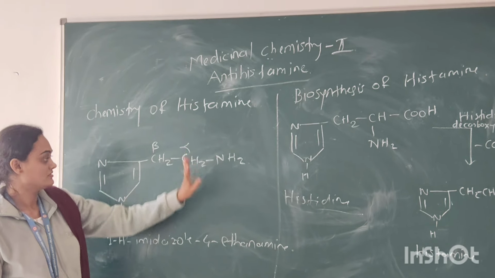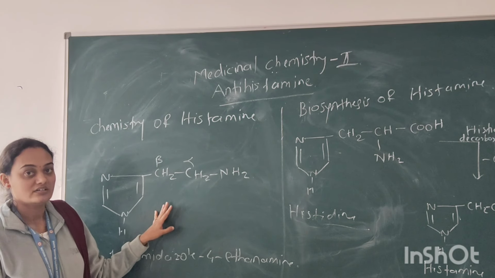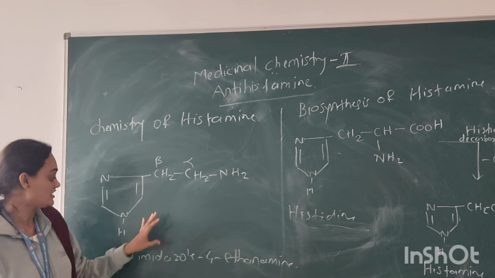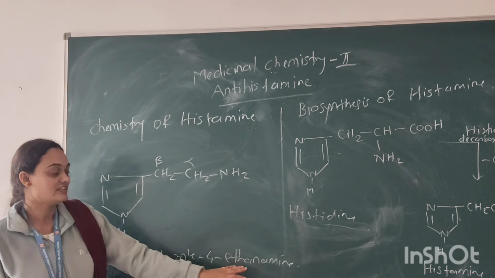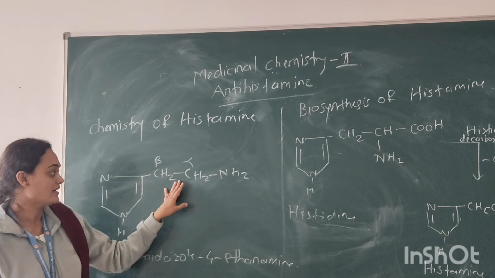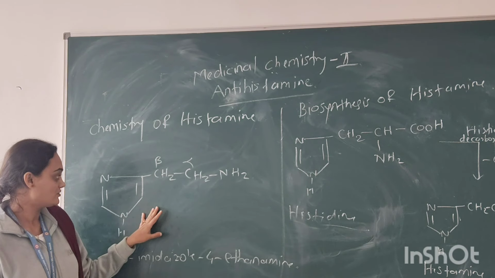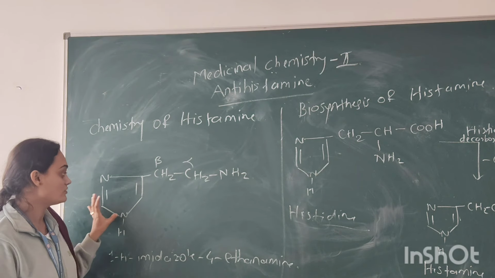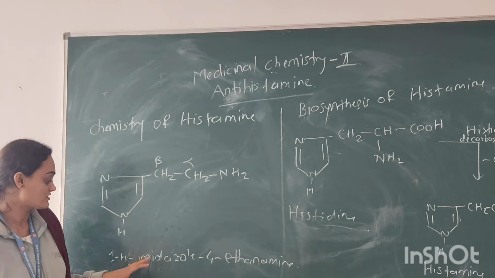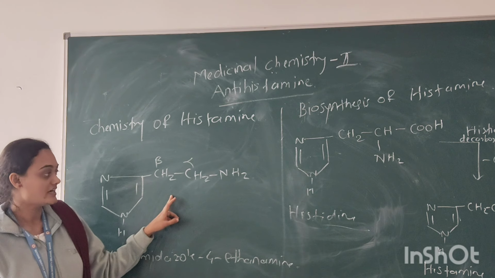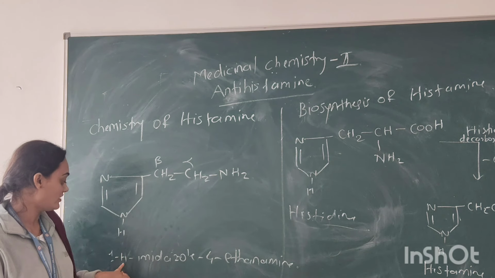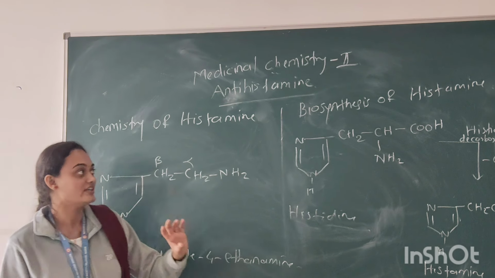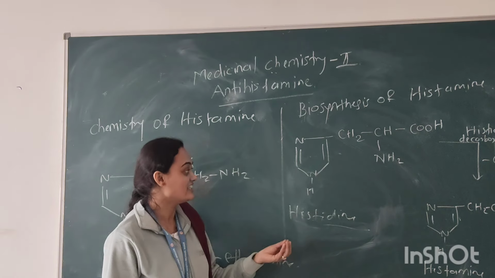Chemistry of histamine. Here, histamine consists of the imidazole nucleus. It is actually 1H-imidazole-4-ethanamine. It is the aminoethyl derivative in which the imidazole nucleus is placed on the beta carbon atom. Hence, it is called beta-imidazole ethanamine or 1H-imidazole-4-ethanamine, which is biosynthesized in our body from the basic amino acid histidine.